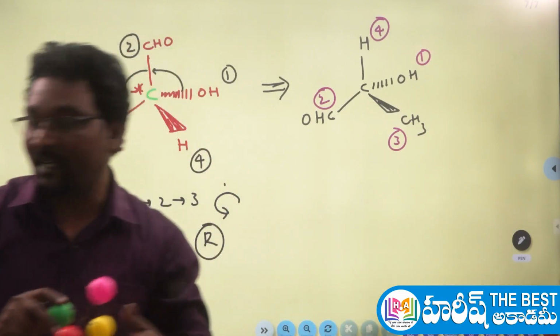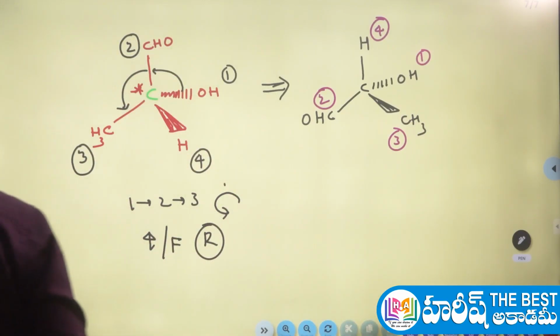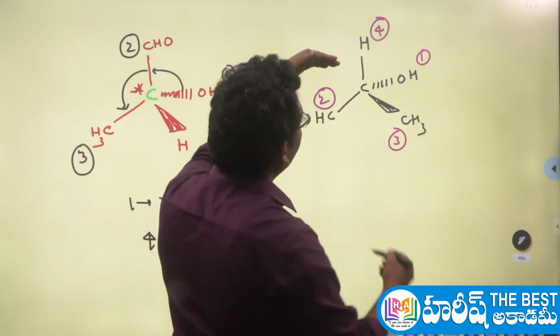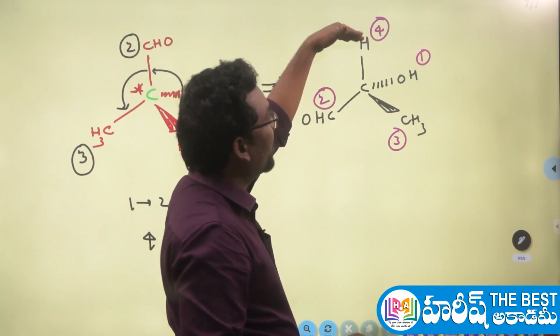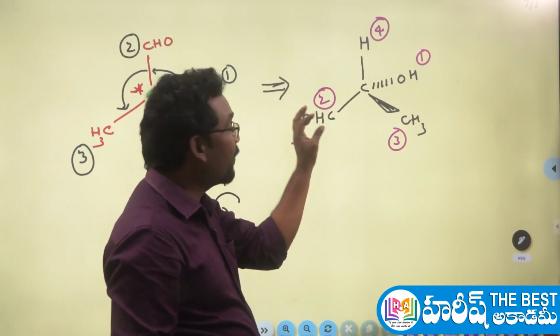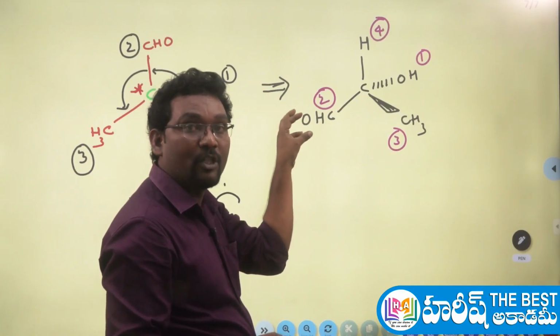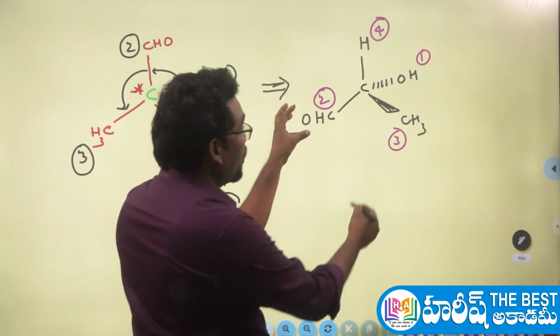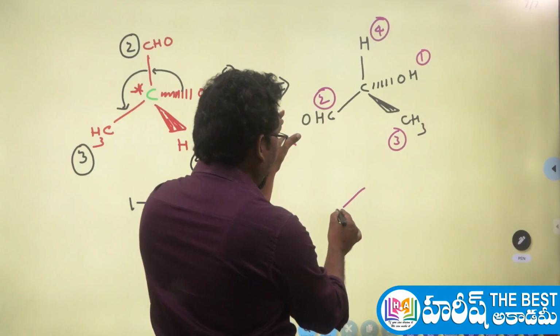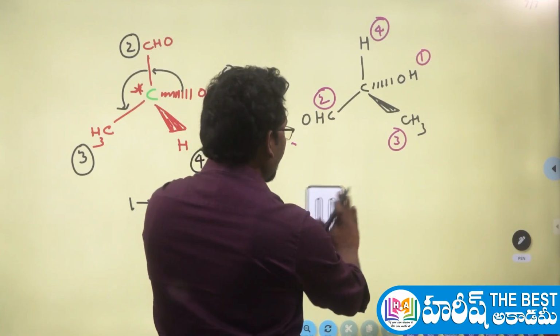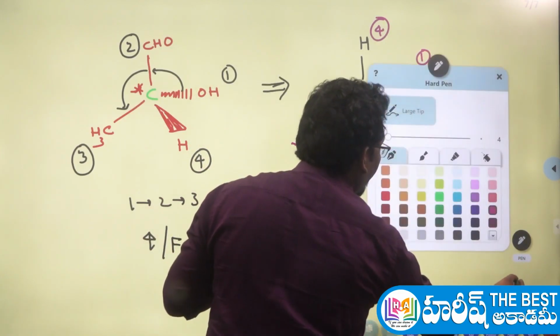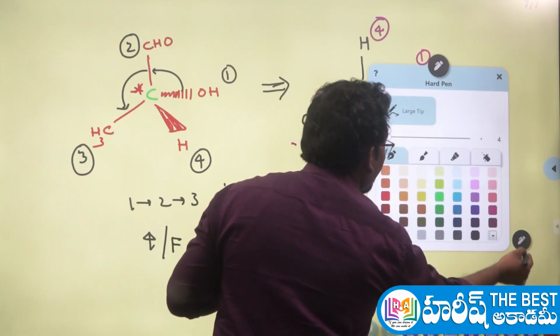Let us do that operation here. Since the fourth group is here on the normal bond above this side, I am going to hold this here. I am going to hold it, which means it will be in the fixed position. The aldehyde group is in the fixed position. Let it be here. Let me do that operation.